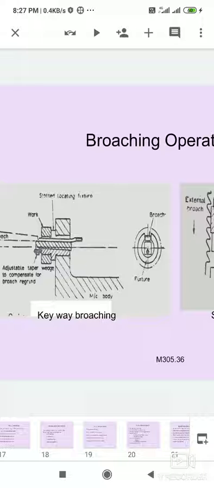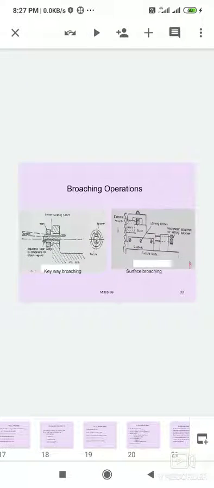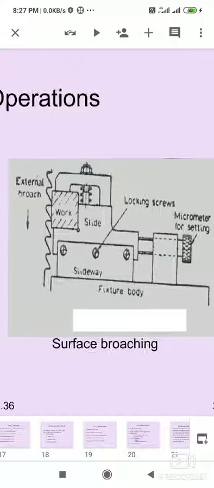The cutting stroke of the teeth is shown, and classification of the broaching is the broach and the broaching machine. The other one is surface broaching, external broach to remove the material, and the workpiece is located on the work table, and it can be clamped with T-bolts sideways.